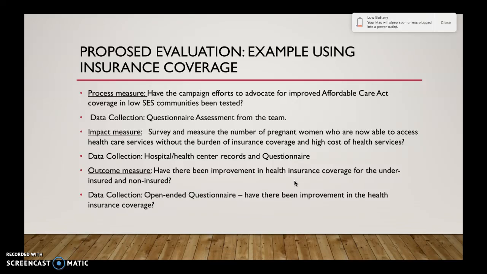Impact measure: survey and measure the number of pregnant women who are now able to access healthcare services without the burden of insurance coverage and high cost of health services. Hospital, health center records, and questionnaires will be used for data collection. Have there been improvements in health insurance coverage for the underinsured and uninsured? And that's the outcome measure. The data collection is from an open-ended questionnaire.